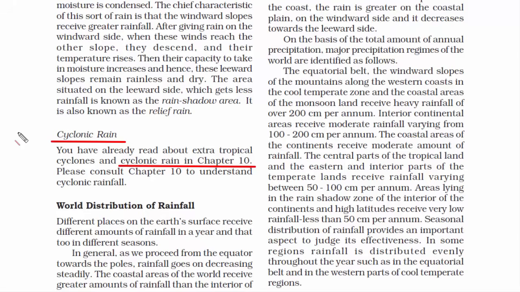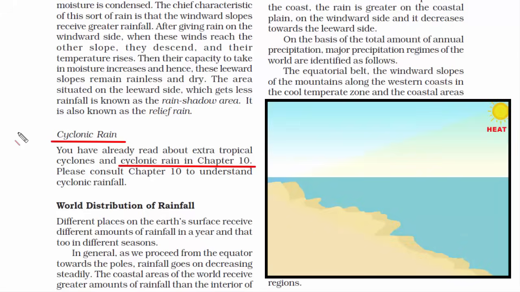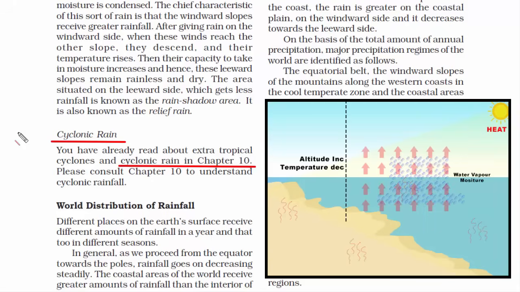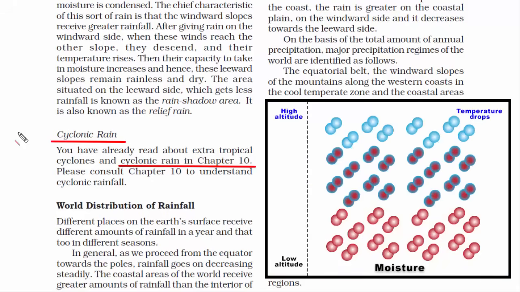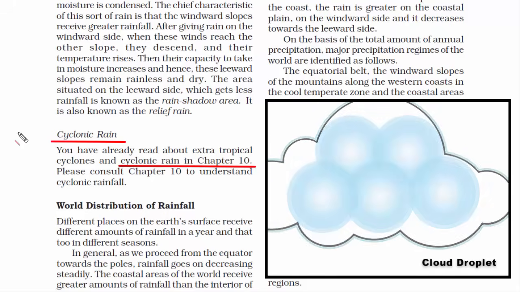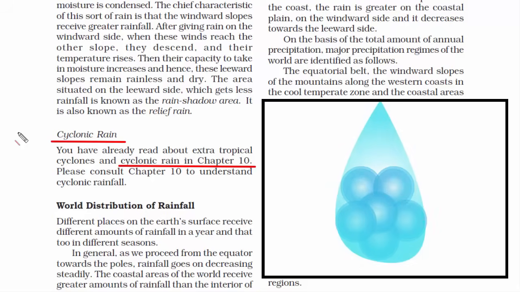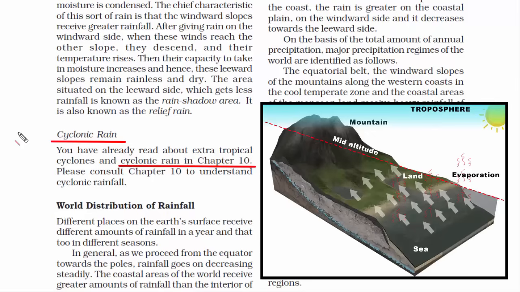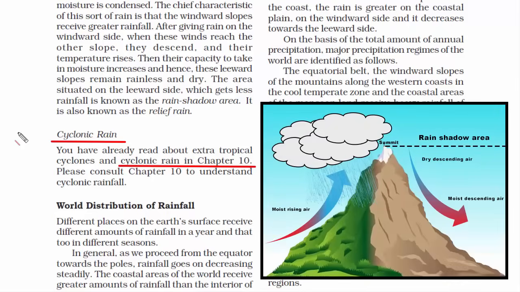So far we have read about two types of rainfall. That is convectional rainfall and the other one is orographic rainfall. And we have also seen the mechanism behind it. In convectional rainfall, the sun energy hits the Earth's surface, then the surrounding air gets heated up, then warm air rises, it starts to cool. When it reaches sufficient altitude, after losing heat, moisture in the air condenses into liquid and solid droplets, giving rise to clouds. And finally, due to surface tension, these cloud droplets fall as rain. In orographic rainfall, warm air is forced to cool when it rises over relief features like a mountain or a hill. So in this type of rainfall, a physiographic feature like a mountain or a hill is the key element, without which orographic rainfall will not occur.